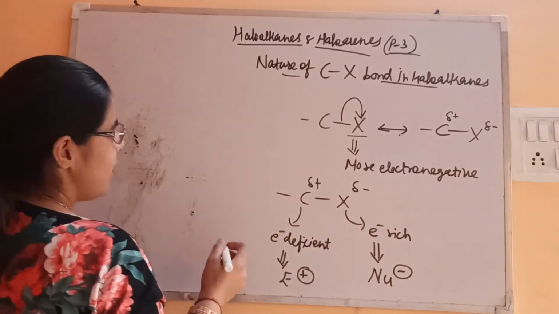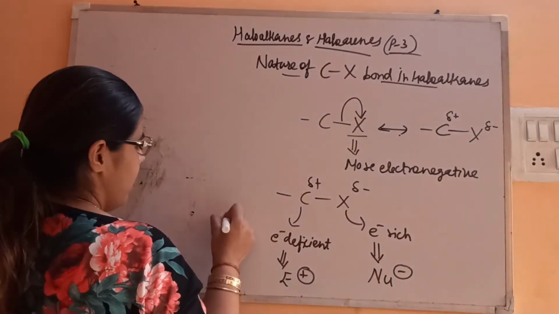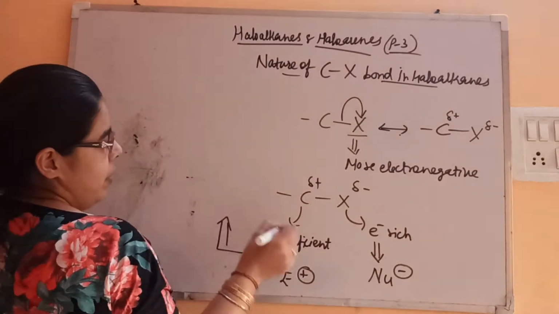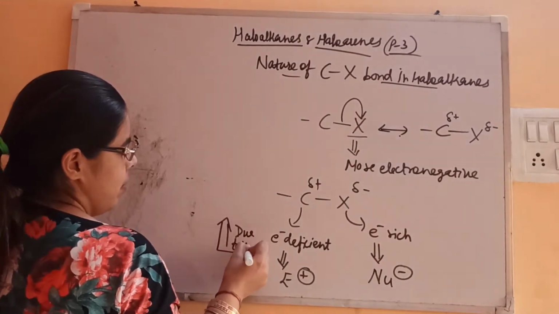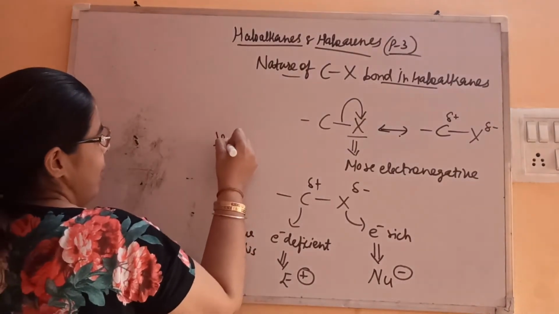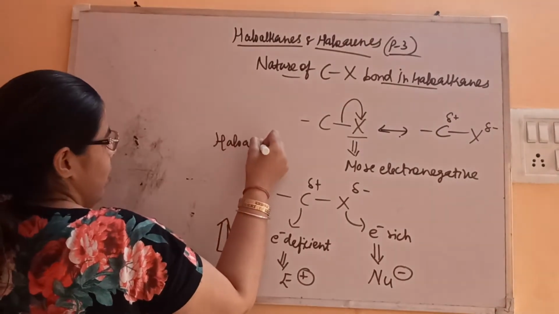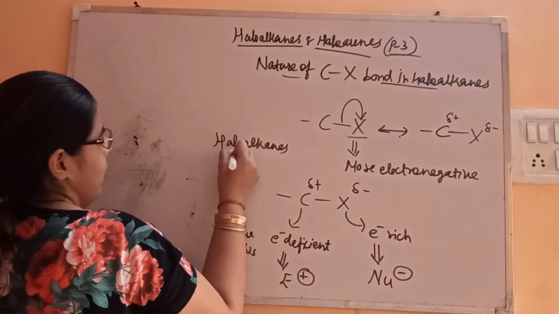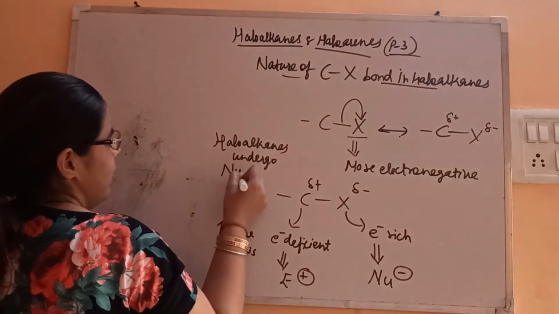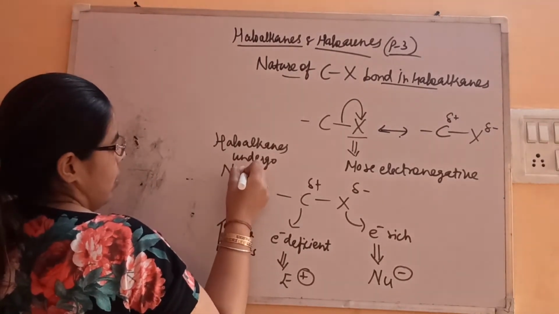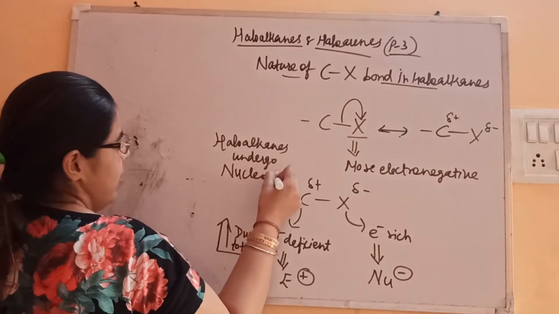So due to this reason, haloalkanes undergo nucleophilic substitution reaction.